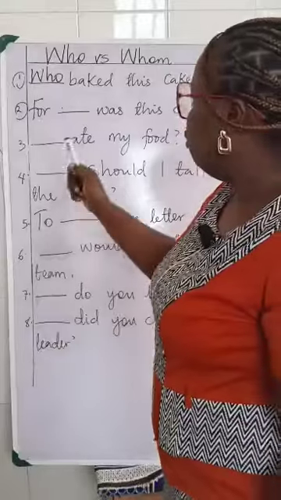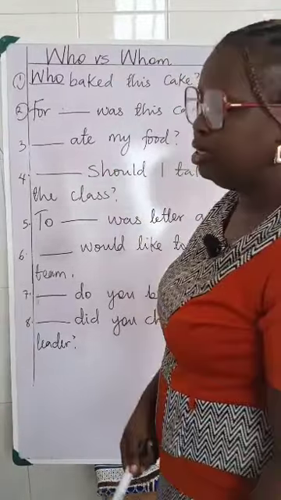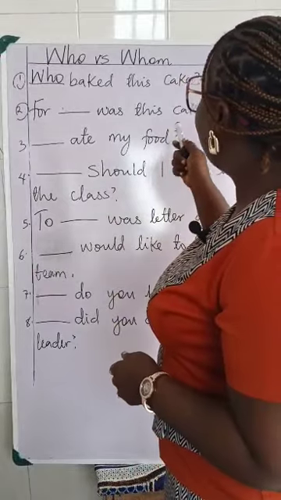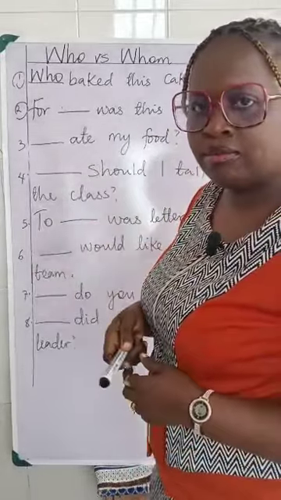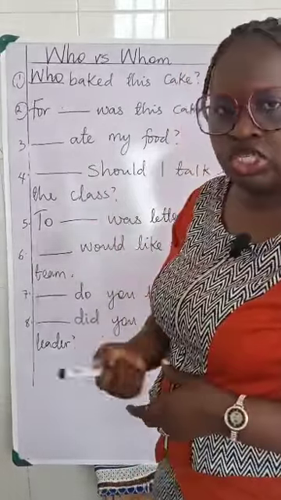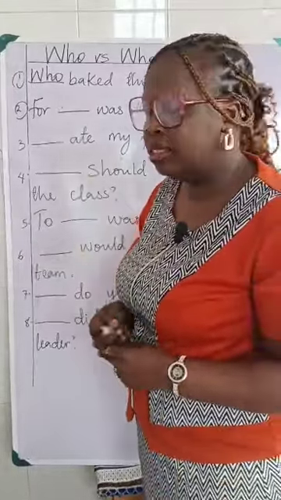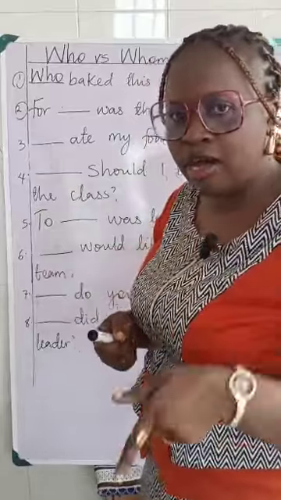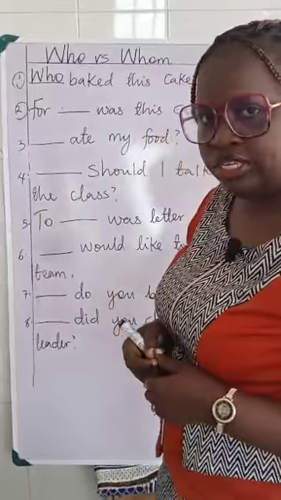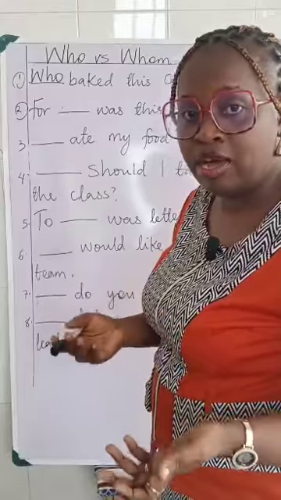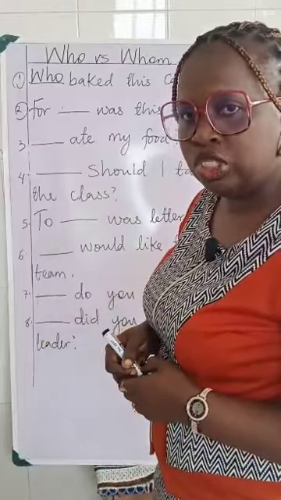Number 2: For dash was this cake made. I made this cake for her. I made this cake for she. Is it her or she that should go better for this sentence? She and her, which one is preferable? Is it not her? I made the cake for her. So we'll go for the object, which is whom.